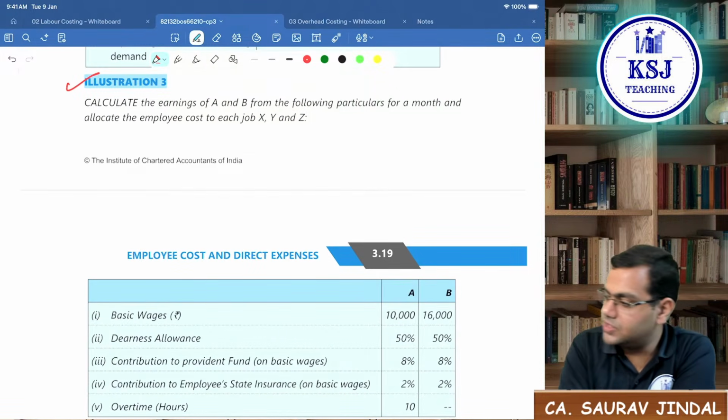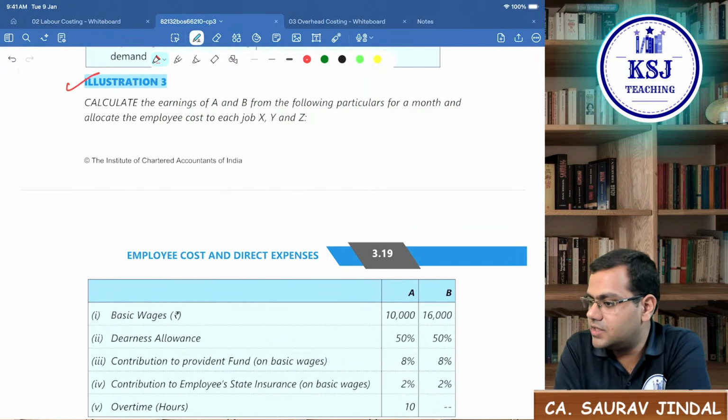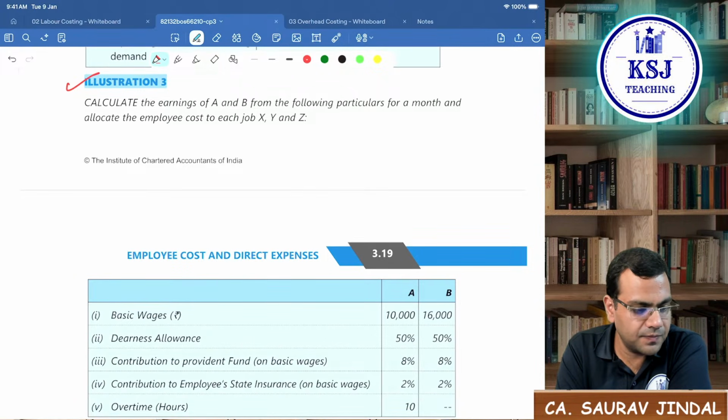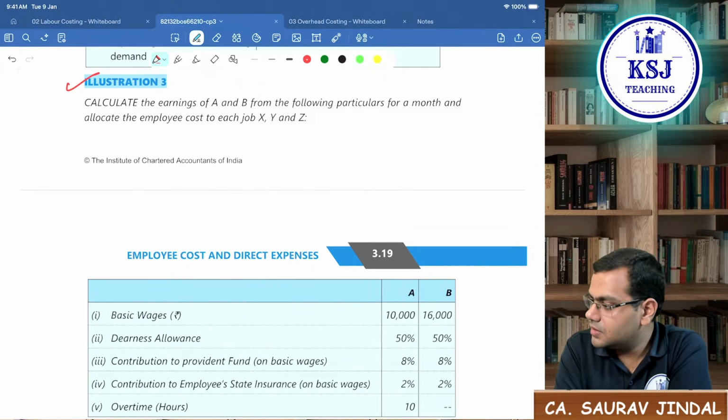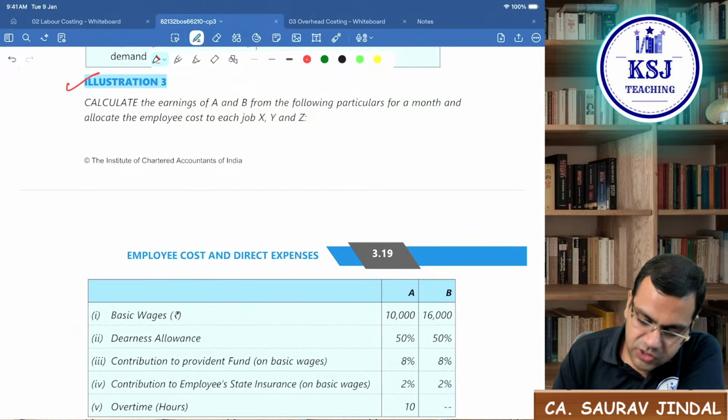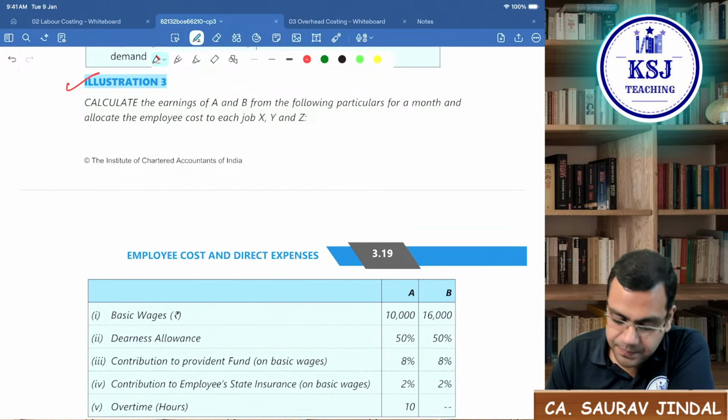Okay, so I'm assuming that there are no doubts in yesterday's session. So we will start with illustration number 3. Ready everyone? Yes, shall we start? Yes, okay. So let's come to illustration number 3.